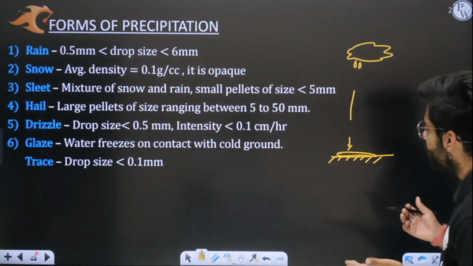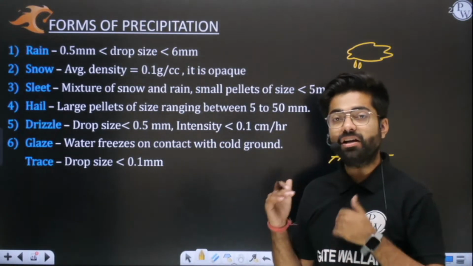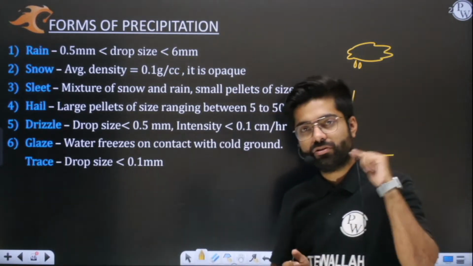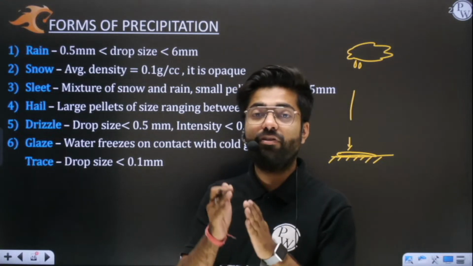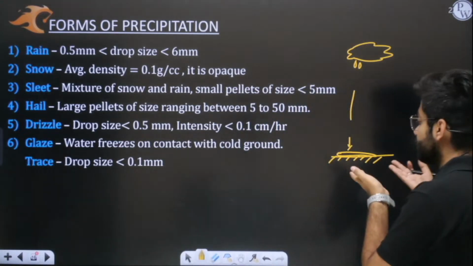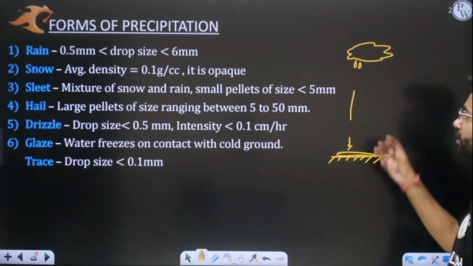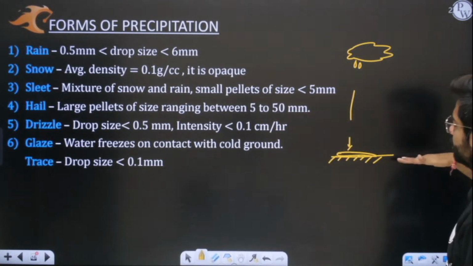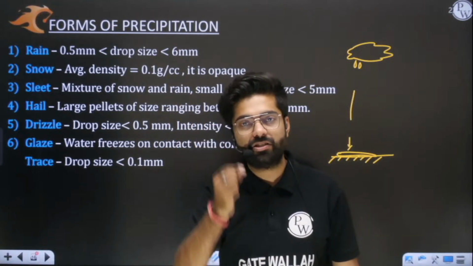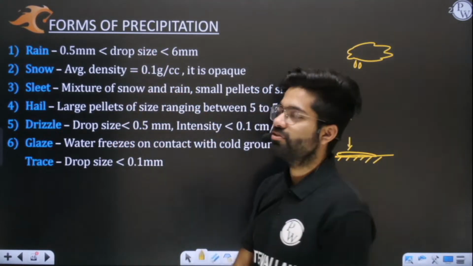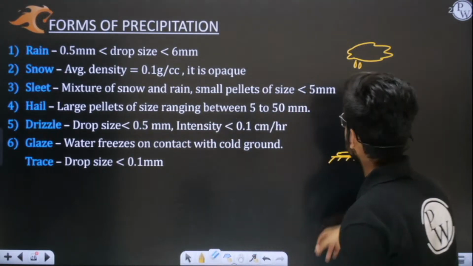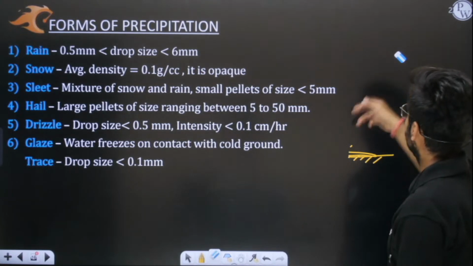Okay, so what is the ultimate form on reaching the surface? In that we are interested, and based on that we will distinguish different forms of precipitation, based on what we are seeing at the surface. In what form your water has deposited on the earth's surface, in that we are more interested. Now based on that we have the basic 6 forms of precipitation. The very first one is rainfall. So what is rainfall? Kindly comment, everyone. Now tell me, what is rainfall?